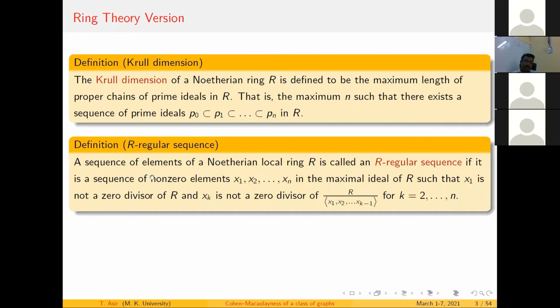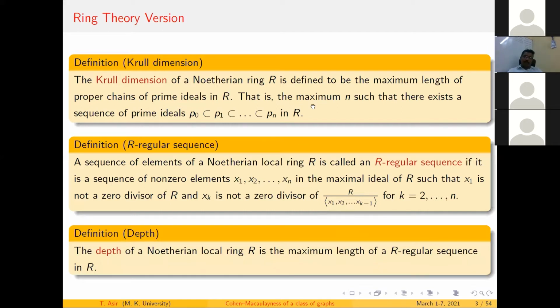Then I would like to move on to the R-sequence. A sequence of elements in a Noetherian local ring R is called an R-regular sequence if it is a sequence of non-zero elements x1 to xn in the maximal ideal of R, such that the first element x1 is not a zero divisor in R. I need the rest of the elements, x2 to xn, to be non-zero-divisors in the quotient ring R modulo the ideal generated by x1 to x(k-1). This is the R-sequence.